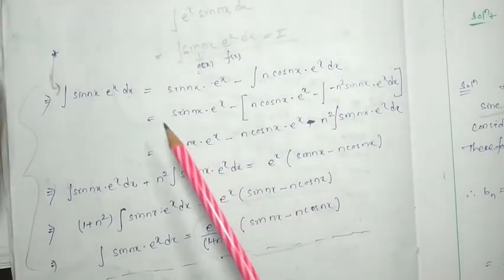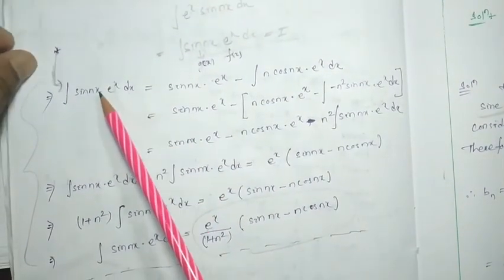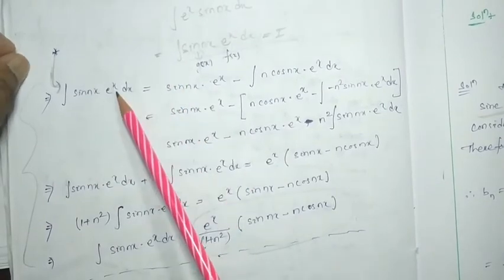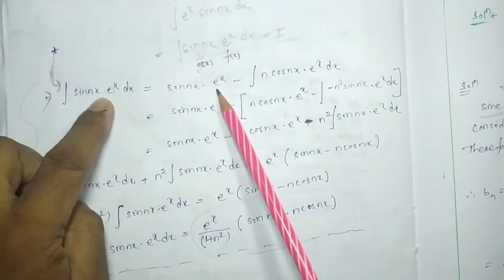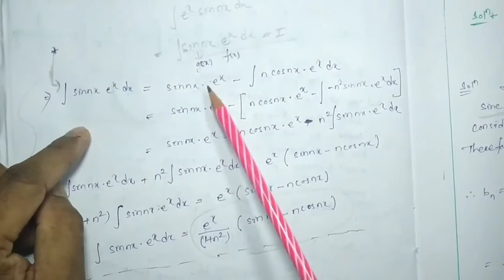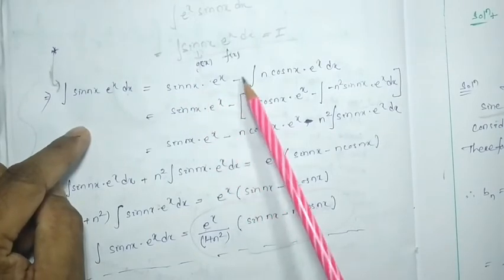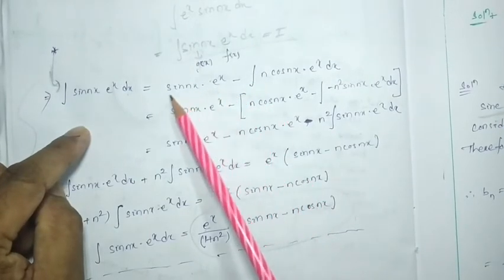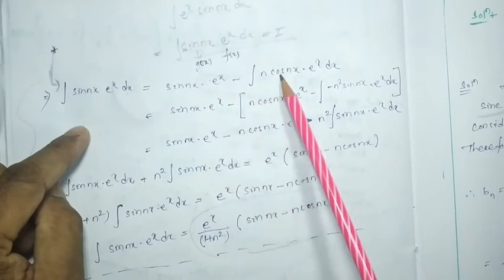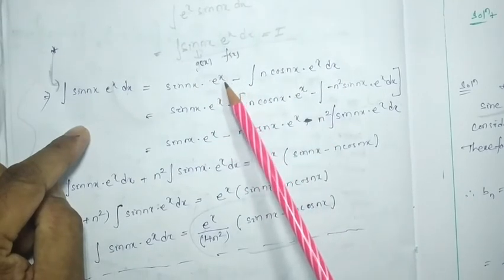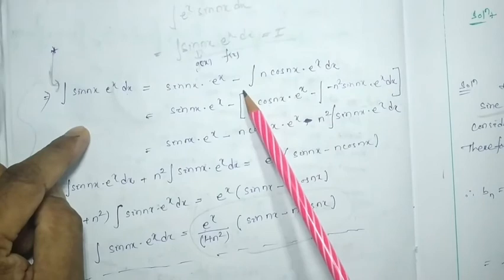So the integration of this one will be sine nx, and the integration of e to the x is e to the x, by parts. I am applying integration by parts here. So minus the derivative of this one, n cos nx, times the integration of e to the x, then again integration dx.